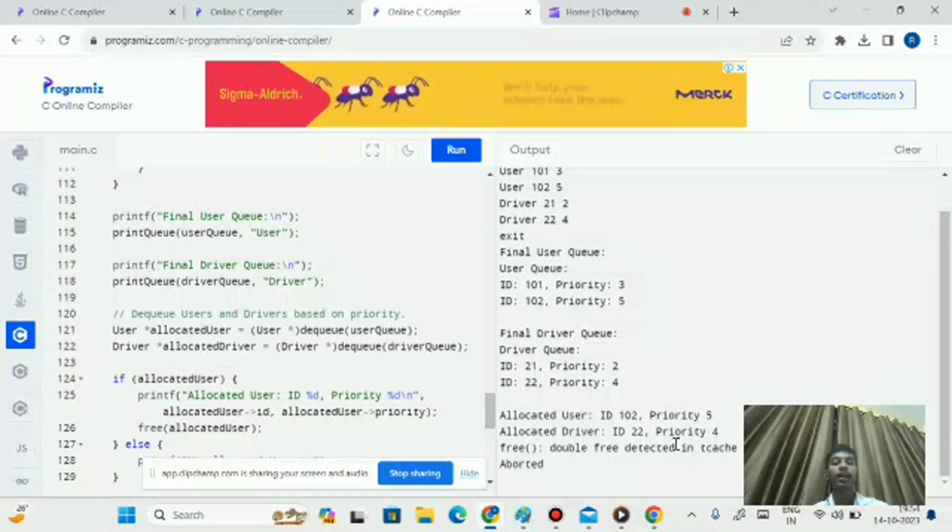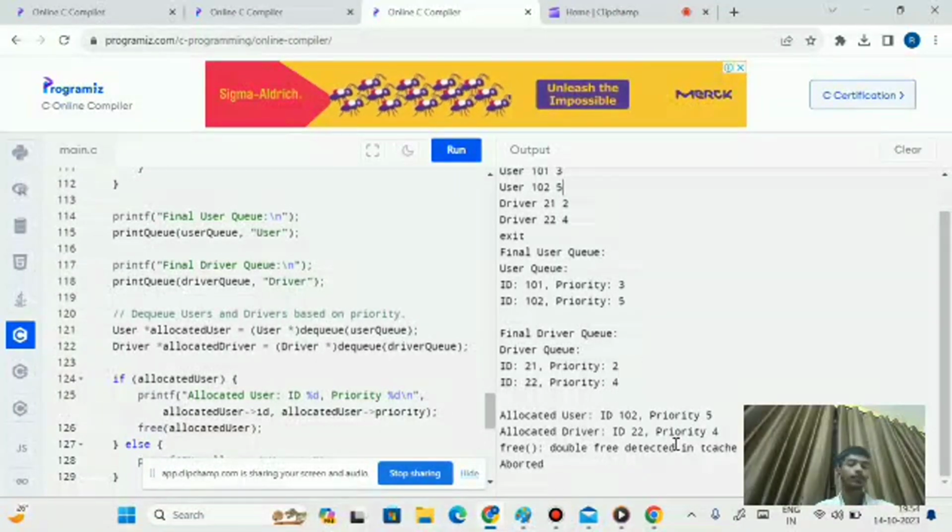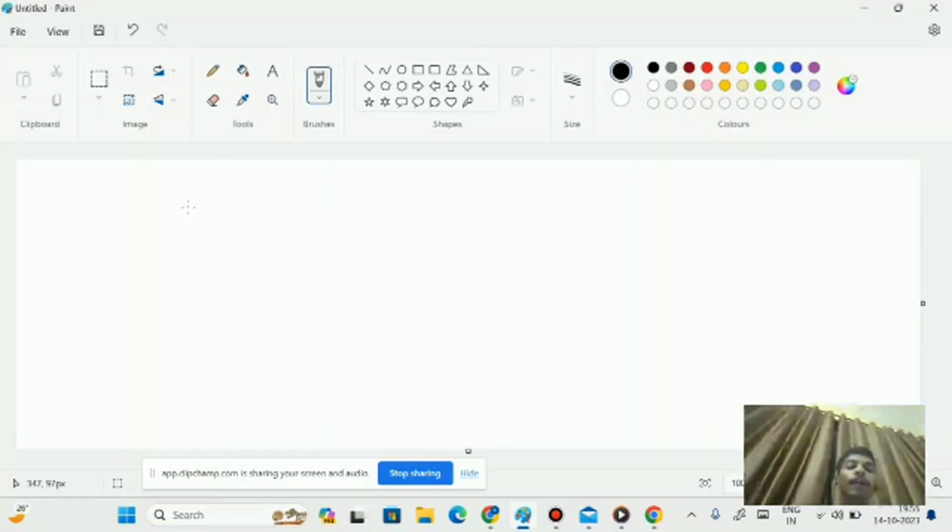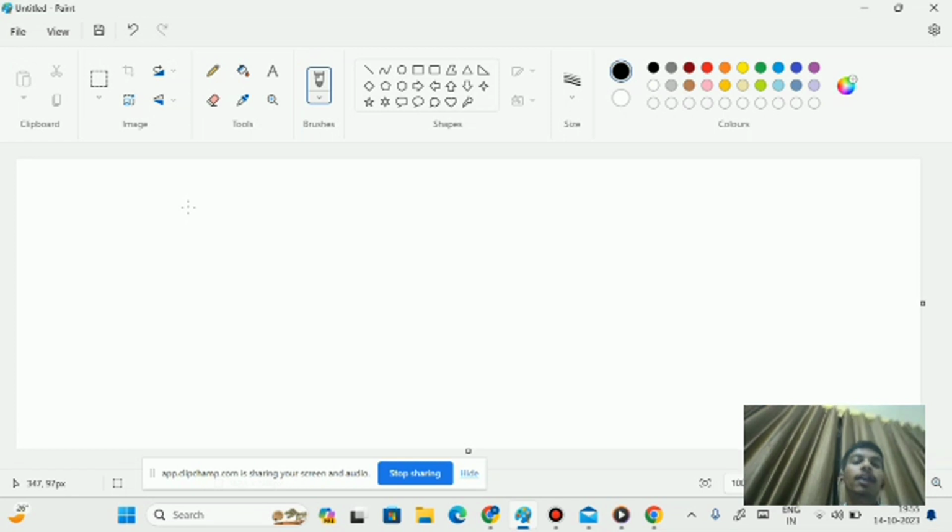Now I will explain the graph algorithm we have used in this project. Graphs are data structures used to find the distances between points in maps. In our project, we use Dijkstra's algorithm for finding the minimum distance between the points, from the source to the destination. I will explain how Dijkstra's algorithm works and its functionalities. Basically, Dijkstra's algorithm is a greedy algorithm used to find the minimum distance between points.